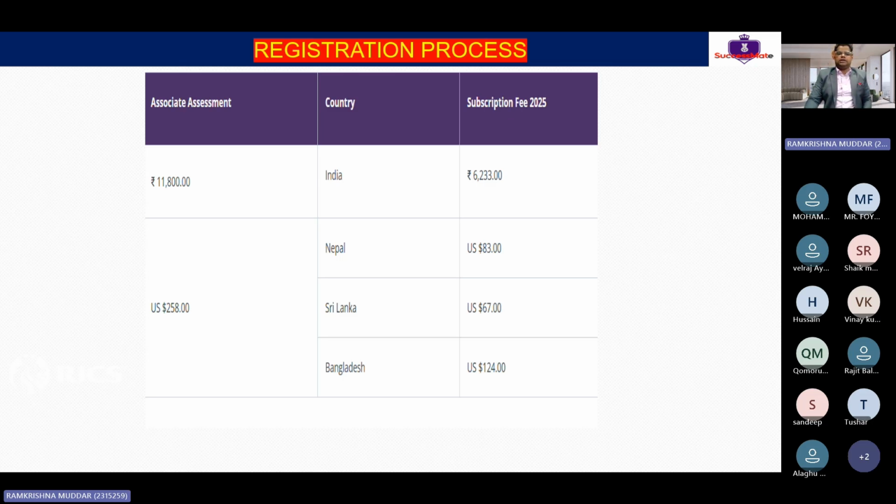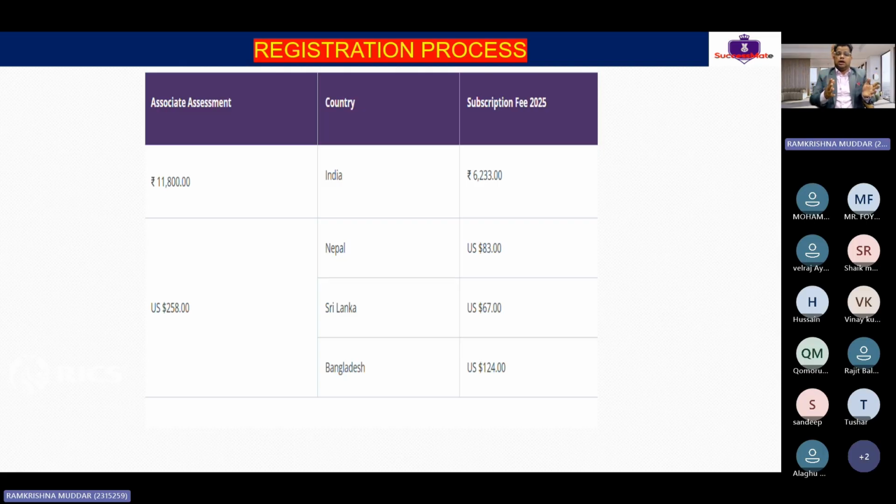For Indian people, it is 11,800 and the subscription will be 6,000. Clear, guys? For the Nepal, Bangladesh people, for associate, even if you are getting associate, still if you want to use this MRICS, you have to again work for this.